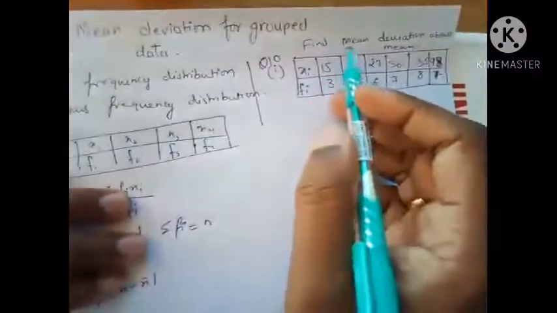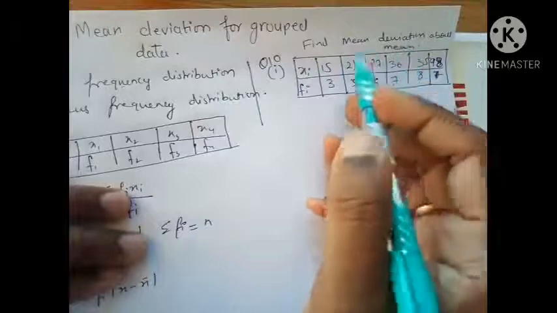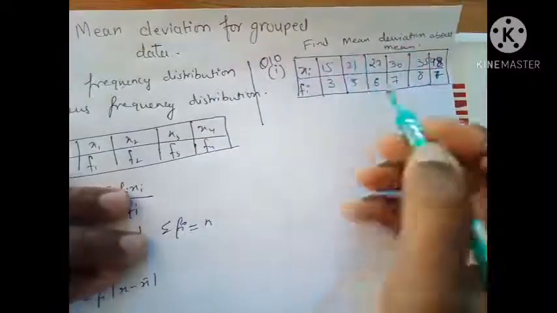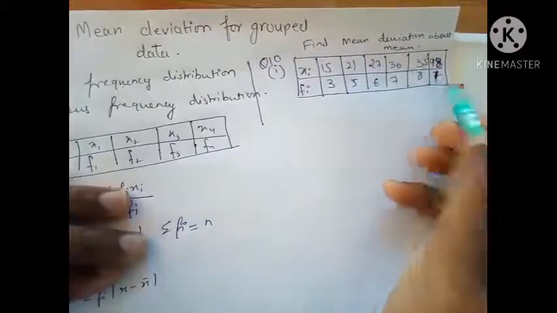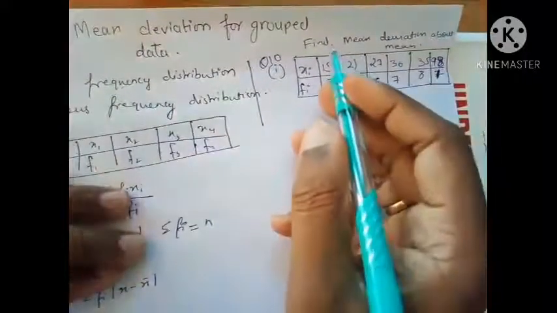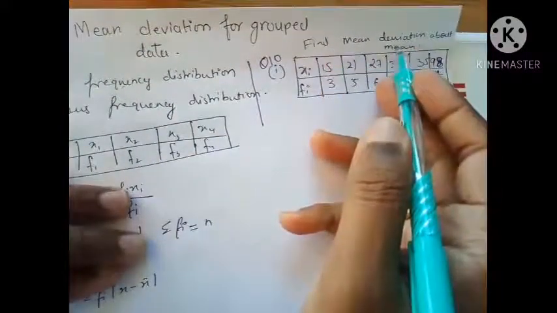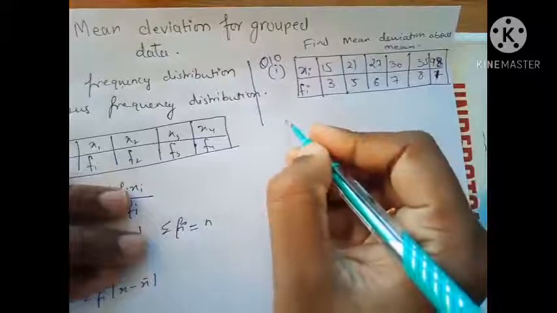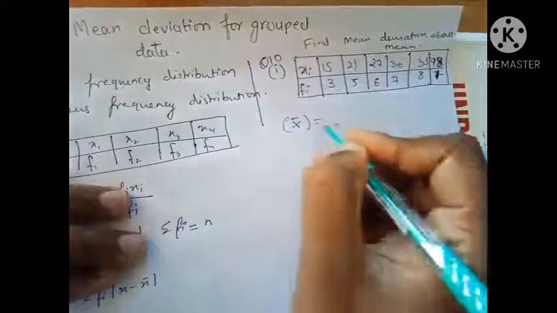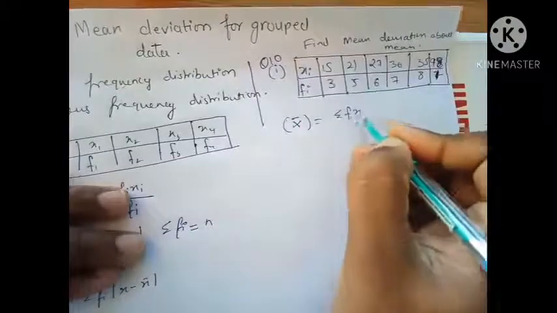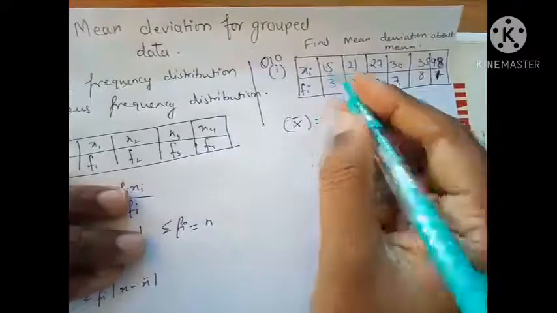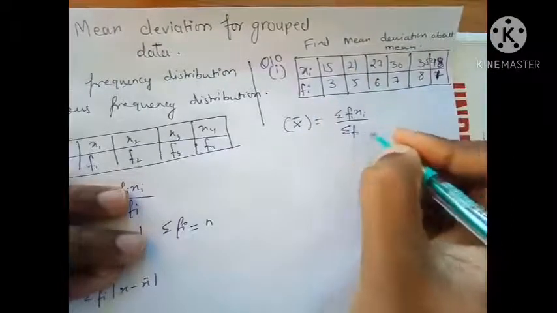The question says find the mean deviation about median, but I made it: find the mean deviation about mean. And in this question I wrote 98 and, below it, 1 myself. The very first thing I know is that I have to find the mean deviation about mean, but I need to find the mean before that. So how to find the mean? Sum of fi xi, frequency into x terms, upon sum of fi.